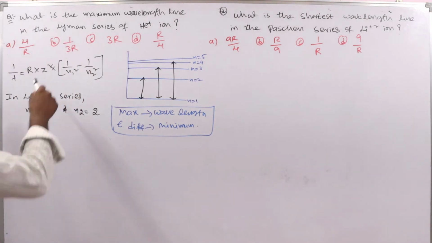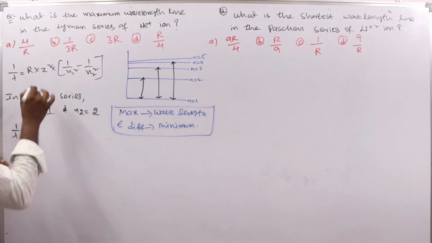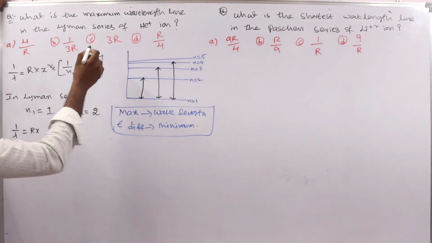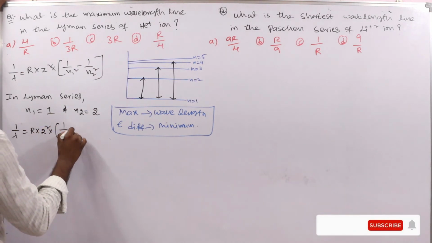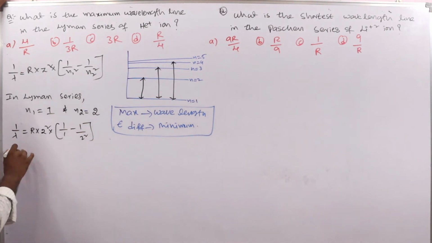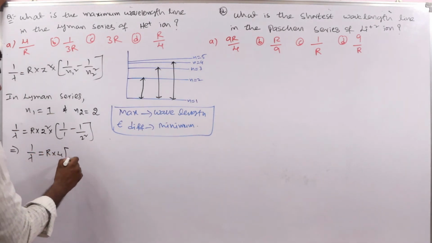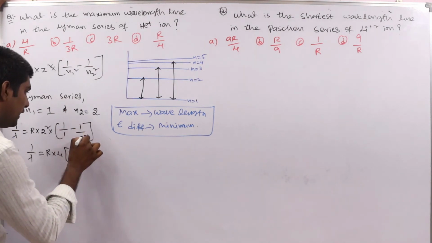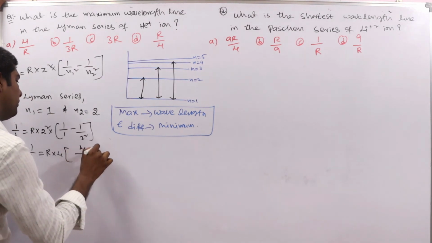Now if you substitute here, we get the answer. 1 by lambda is equal to R into Z square into 1 by 1 minus 1 by 2 square. Here R is kept as it is, according to the given options. Z for helium is 2, so 2 square. So 1 by lambda is equal to R into 4 into, 1 minus 1 by 4, and 4 is the LCM, so we get 4 minus 1 over 4.